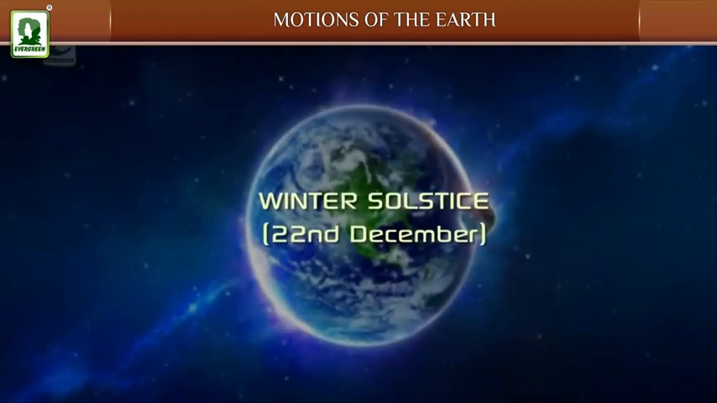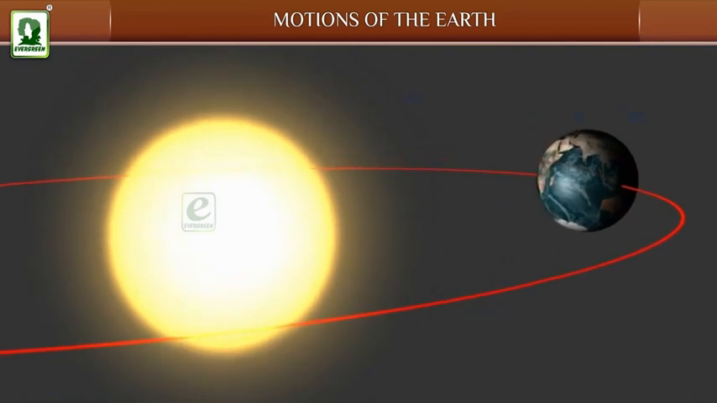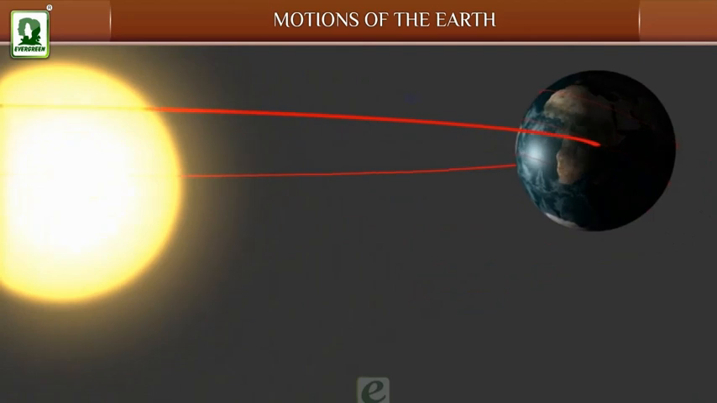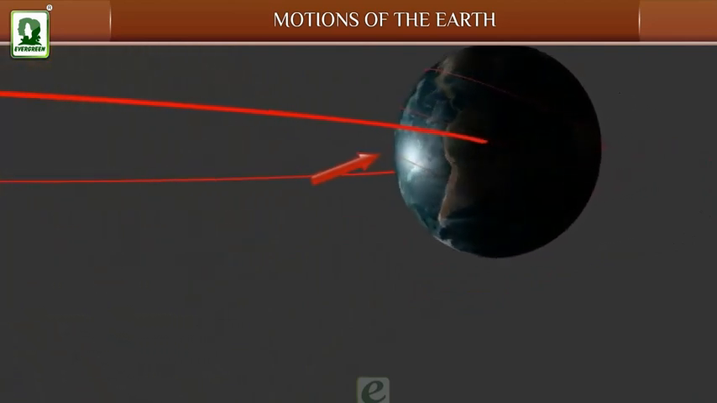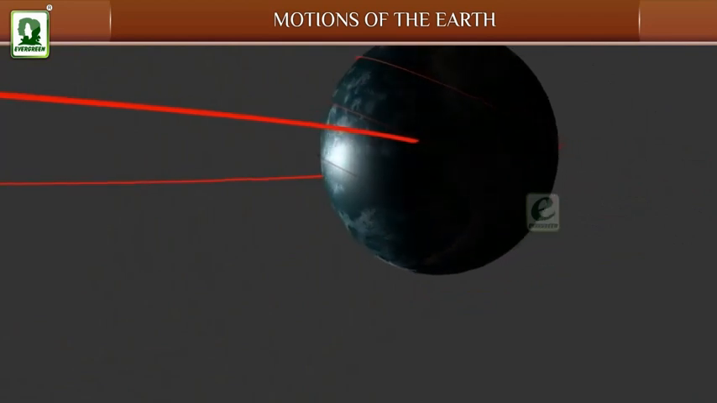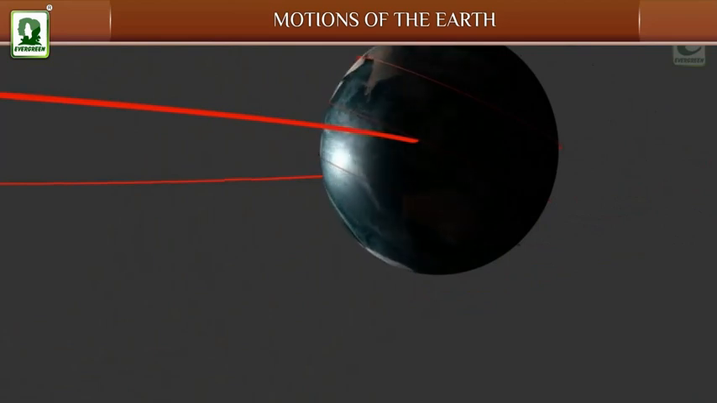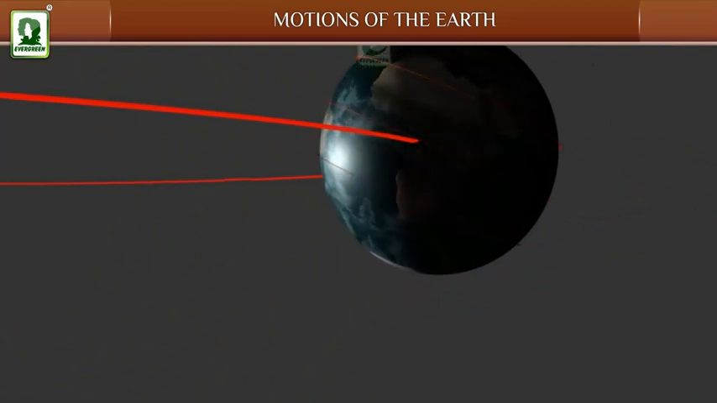Winter solstice, 22nd December. On 22nd December, the South Pole is tilted towards the Sun, and the rays of the Sun are falling directly on the Tropic of Capricorn. This position is called the winter solstice. It is summer in the southern hemisphere. Days are longer and the nights are shorter in the southern hemisphere. 22nd December is the longest day here.